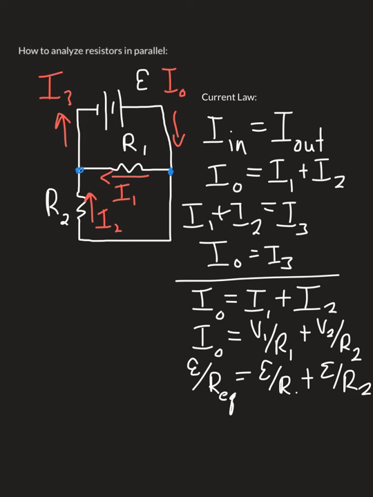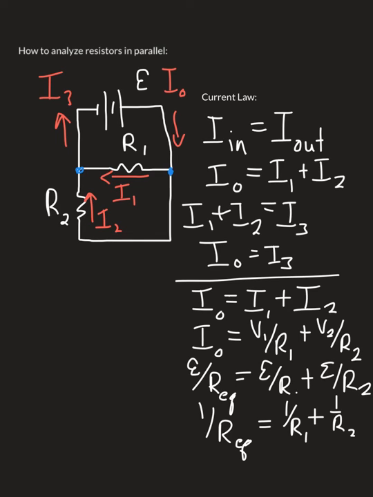Divide both sides of the equation by the EMF, and you can find the equation for the equivalent resistance of two resistors in parallel. The equation for the equivalent resistance is an inverse equation. So 1 over the equivalent resistance equals the sum of the inverses of the resistors. So 1 over R1 plus 1 over R2.